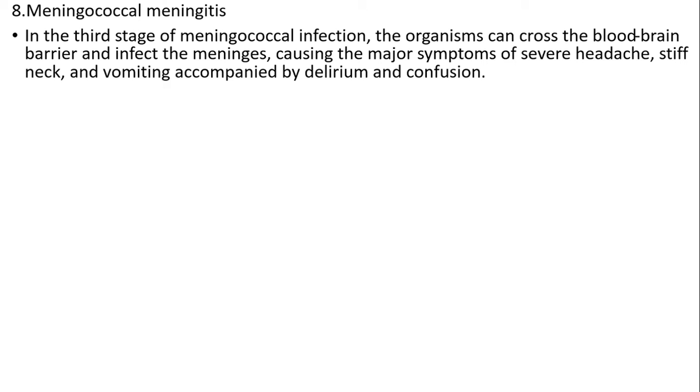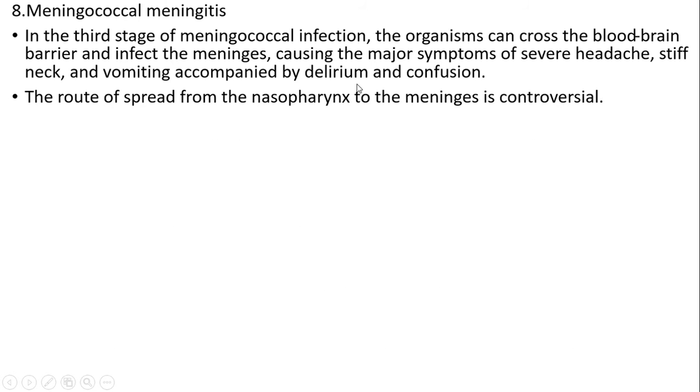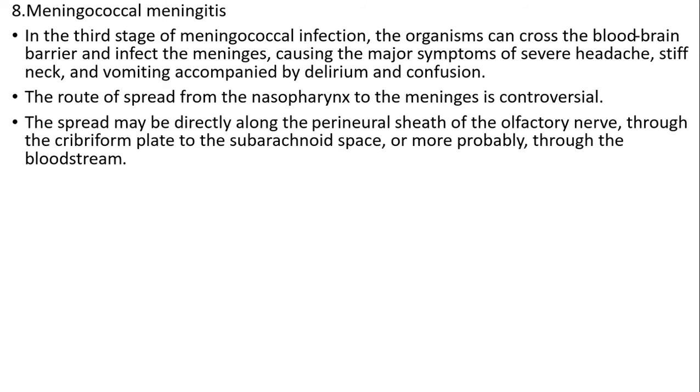Meningococcal meningitis. In the third stage of meningococcal infection, the organism can cross the blood-brain barrier and infect the meninges, causing major symptoms of severe headache, stiff neck, and vomiting accompanied by delirium and confusion. The route of spread from the nasopharynx to meninges is controversial. The spread may be directly along the perineural sheath of olfactory nerve to the cribriform plate to the subarachnoid space, or more probably through the bloodstream.